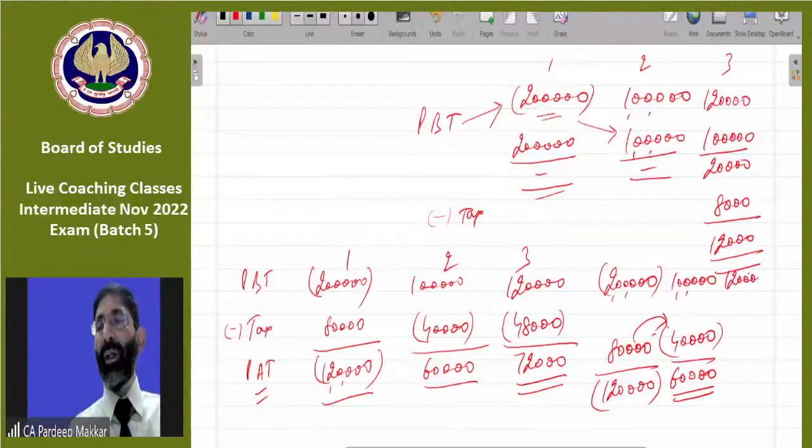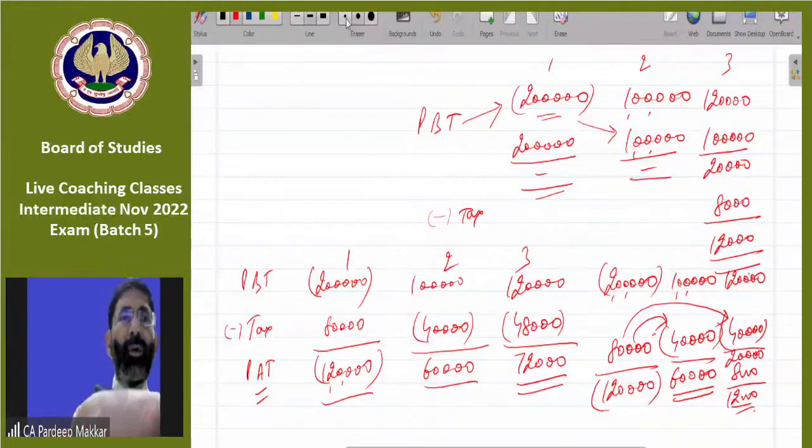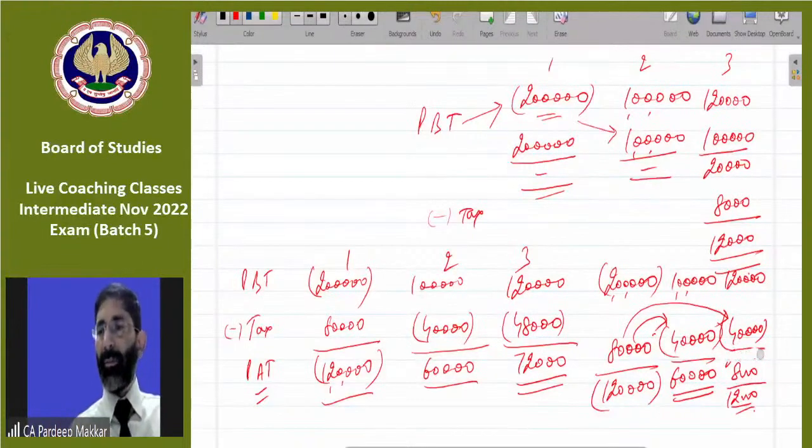Then of the balance 20,000, we have paid a tax of 8,000 and 12,000 is our profit. The 80,000 minus tax on that amount.